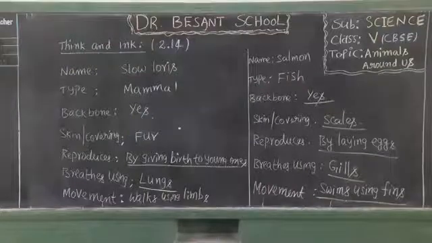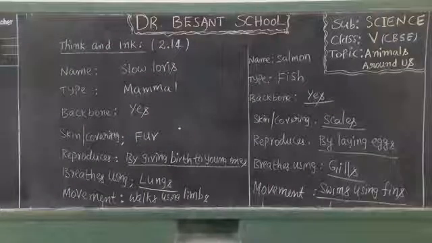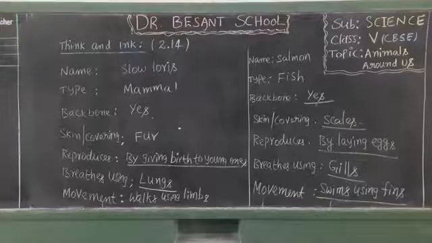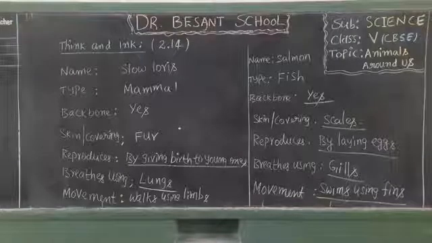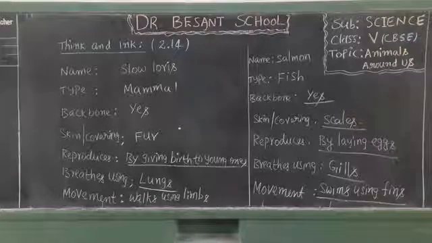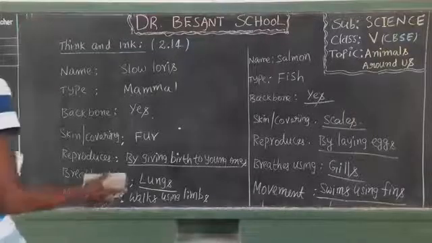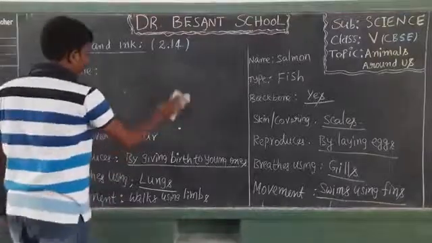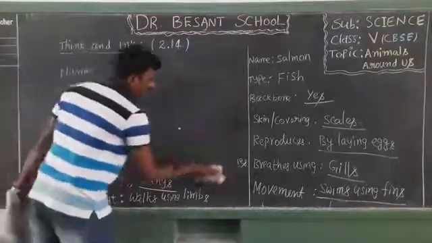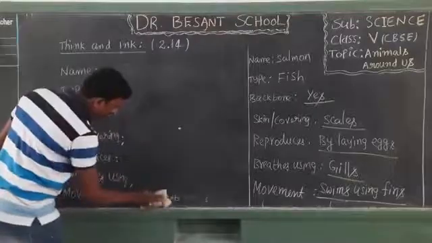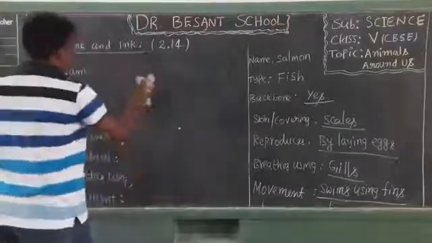With the help of fins, the fishes swim in water. And we are going to move to the next animal. It is enough for me to replace the answers here, okay?